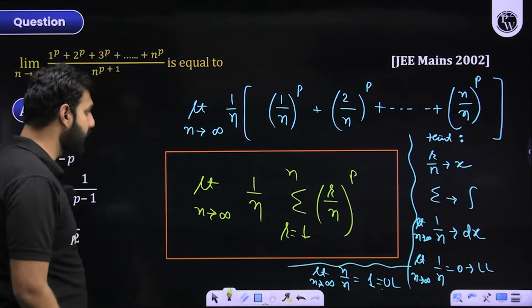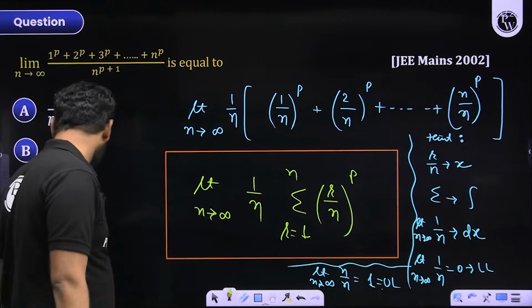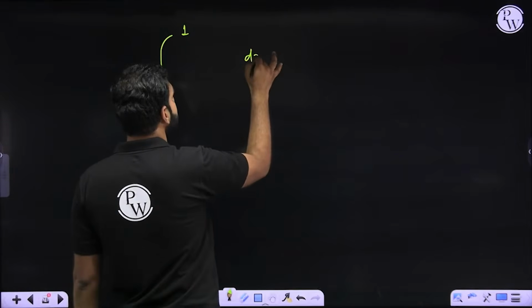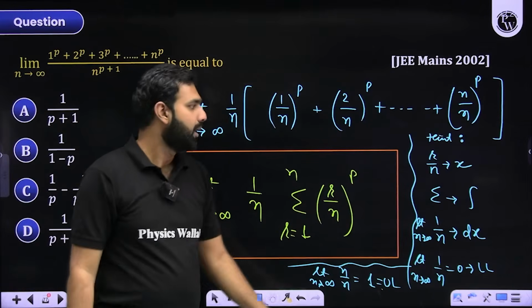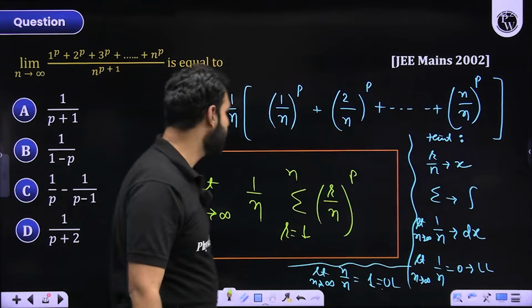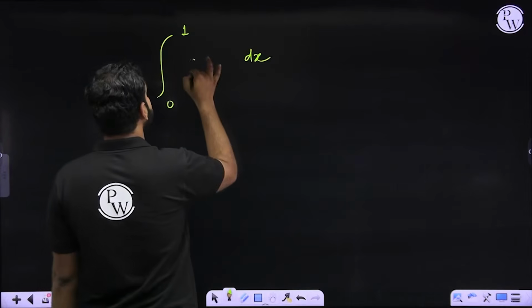What about the next part? Sir, this 1 by n should be treated as dx, so I'm writing it as dx. Then what am I now left with? I'm left with (r by n) to the power p. But r by n should be replaced by x. So my answer now becomes x to the power p.